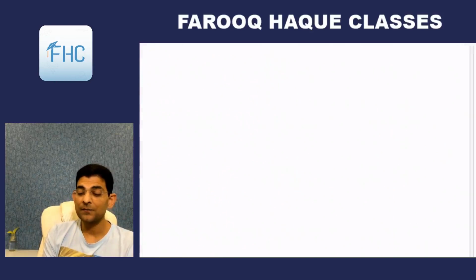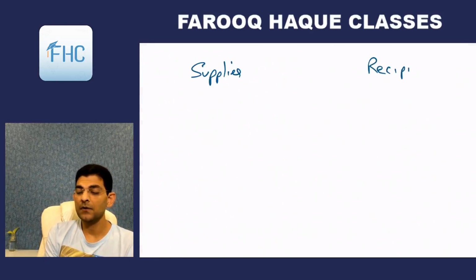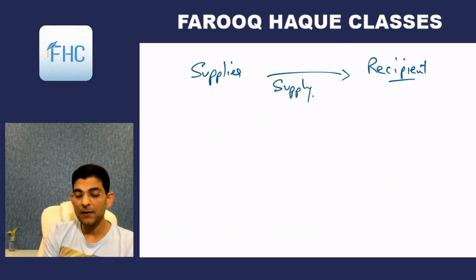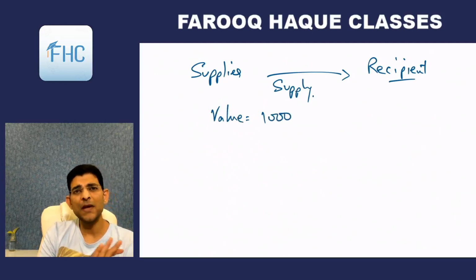Now what happens in reverse charge? In reverse charge, if this is the supplier and here is the recipient, the supplier will supply the goods or service or both. He will make the bill, and I'll not write bill, I'll just write value. If the value of supply is 1000 rupees, he will just supply it for 1000 rupees net of tax.